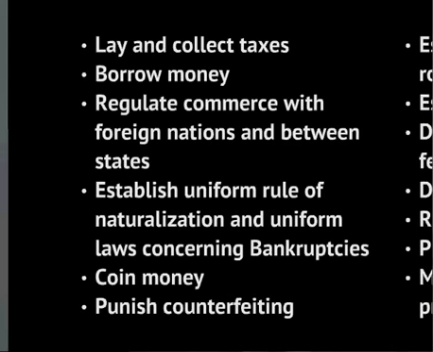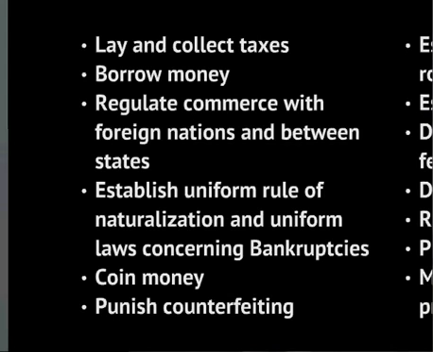The second power is to borrow money. The next power that Congress has is to regulate commerce with foreign nations and between states. This is known as the Commerce Clause and is interpreted broadly. The Supreme Court, under Chief Justice John Marshall, used the Commerce Clause in many cases to give Congress more power, but the Supreme Court, under Chief Justice William Rehnquist, restricted the Commerce Clause, which gave the states more power.